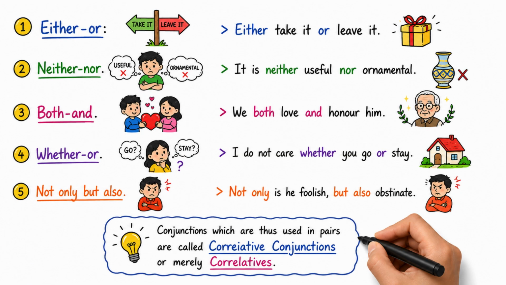Some conjunctions are used in pairs, such as either...or: either take it or leave it. Neither...nor: it is neither useful nor ornamental. Both...and: we both love and honour him. Whether...or: I do not care whether you go or stay. Not only...but also: not only is he foolish, but also obstinate. Or: come in or go out. Conjunctions which are thus used in pairs are called correlative conjunctions or correlatives.